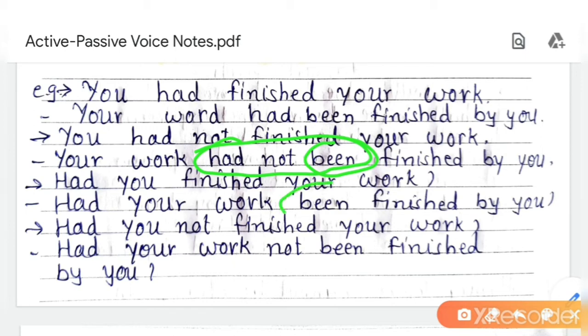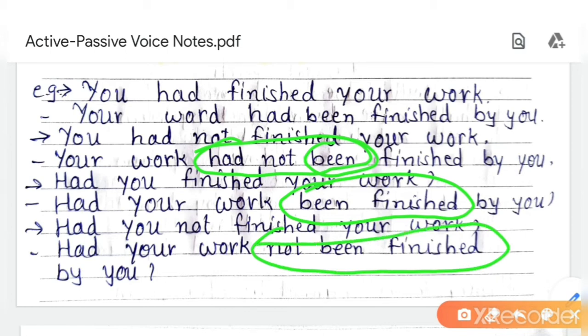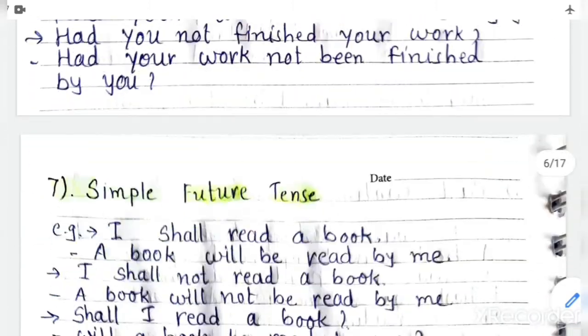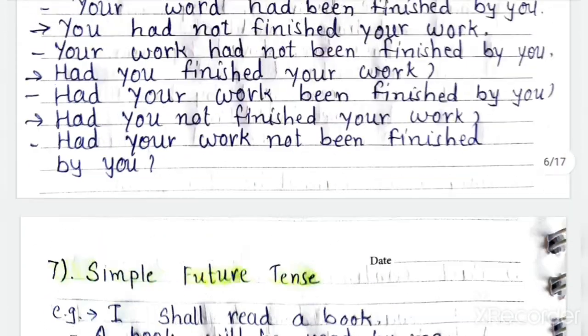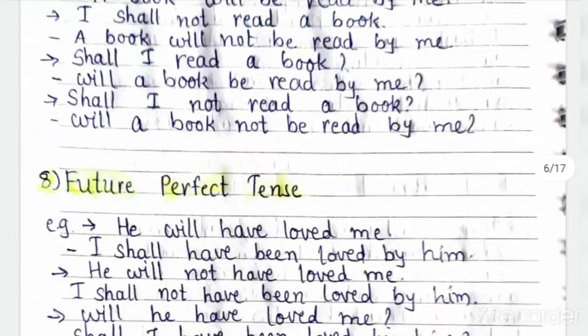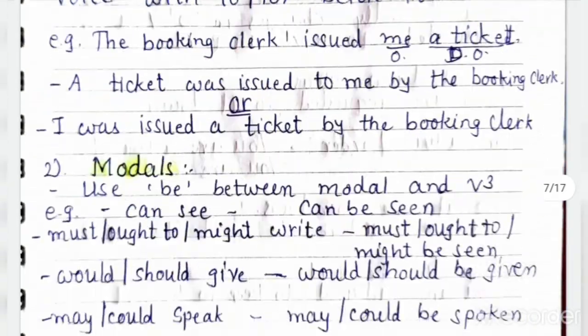See, been will go with the third form. Been and third form will be put together. Had your work been finished by you? Had you not finished your work? Had your work not been finished by you? So here not will be used with been and V3. I hope you understood past tense. Now let's see the exercises.